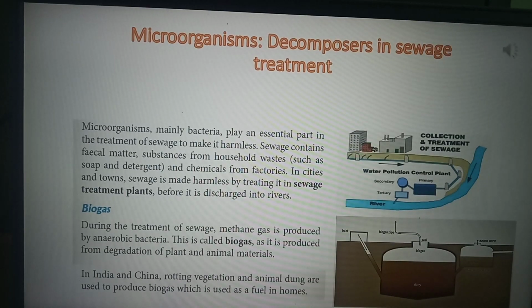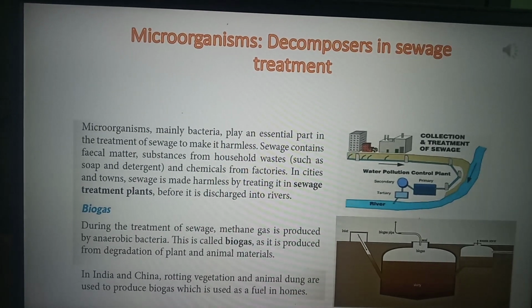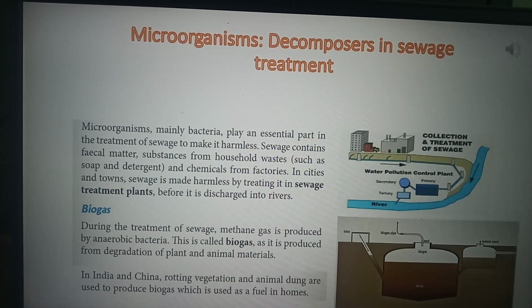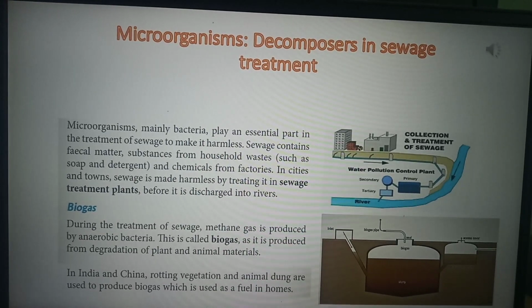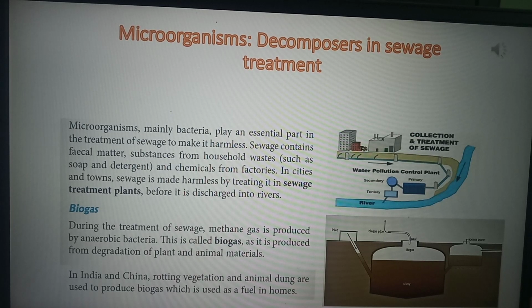I hope you all know this. Again I will repeat: the rotting vegetation as well as the animal dung, these two things are used to produce biogas, and the biogas which is produced is used as fuel in homes. So I hope you all have understood how the microorganisms are helpful.